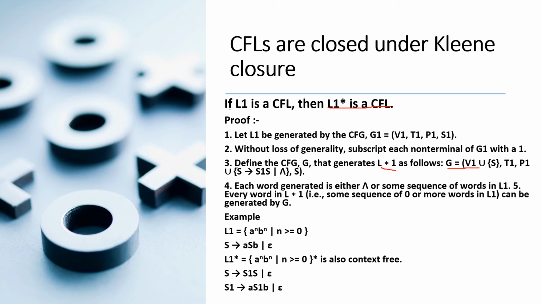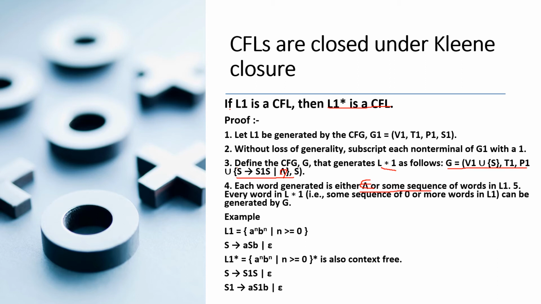G equals (V1 union S, T1, P1 union {S gives rise to S1 S or epsilon}, S). Each word generated is either epsilon or some sequence of words in L1. So this is epsilon. This one is epsilon. Every word in L1 star, that is some sequence of 0 or more words in L1, can be generated by G.